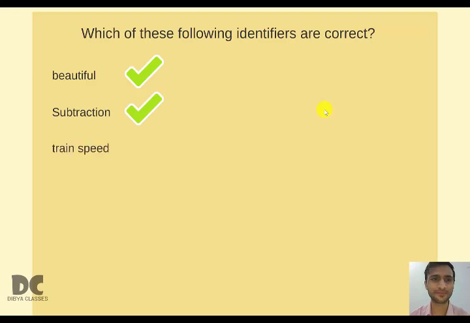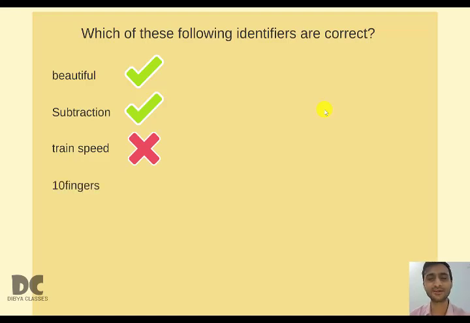Train speed. We have used alphabets. But can you see there is a space between train and speed? Space is also a Java character. And in the rules, it was written that we can use only alphabets, digits, underscore and dollar sign. Space was not written. Therefore, this is wrong. We cannot use space in identifier names.